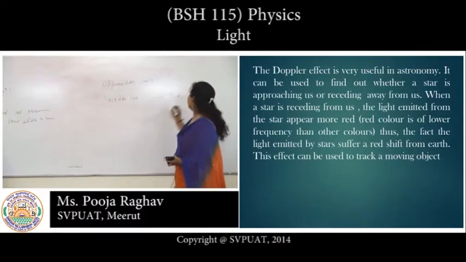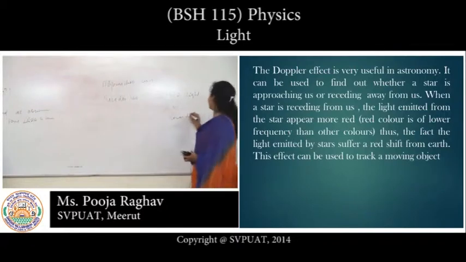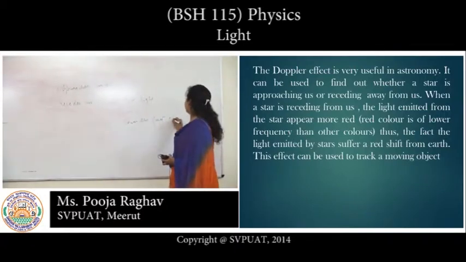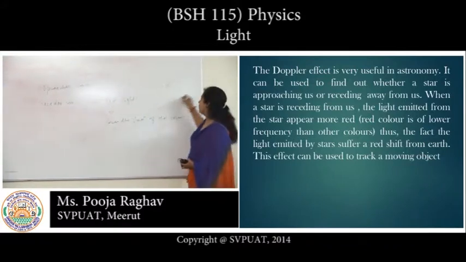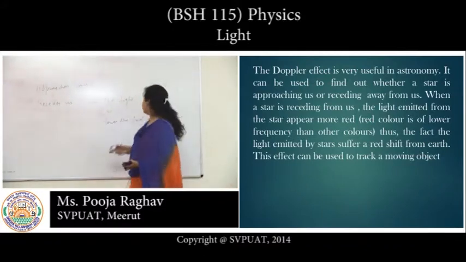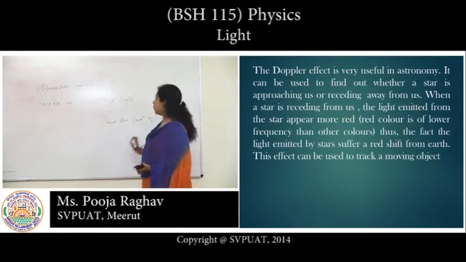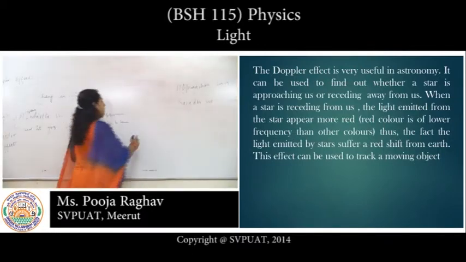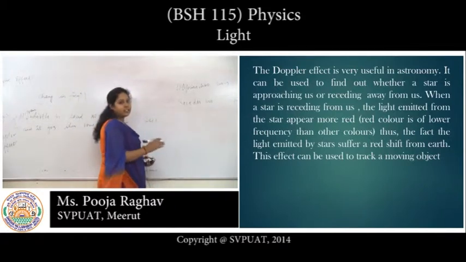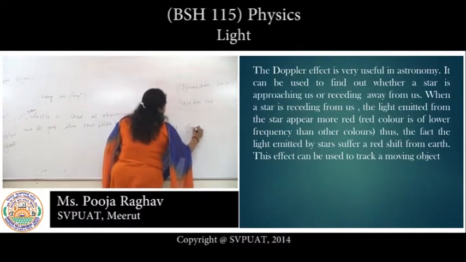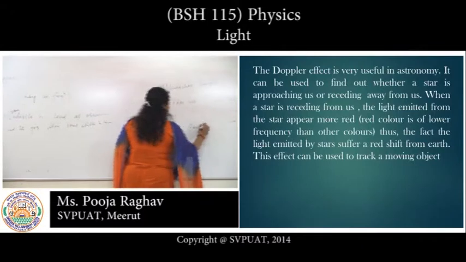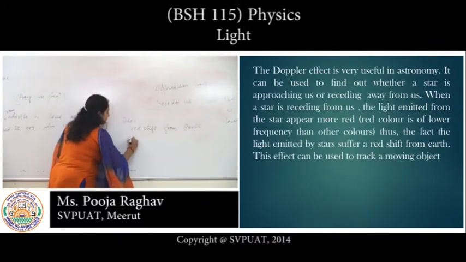More red light means lower frequency of red color, because we know that frequency is inversely proportional to wavelength. So red color has more wavelength, so the frequency will be lower. Our galaxies always show a red shift from the earth when they recede from us.